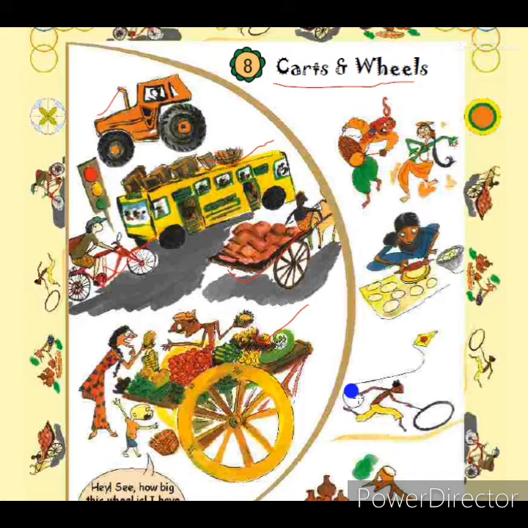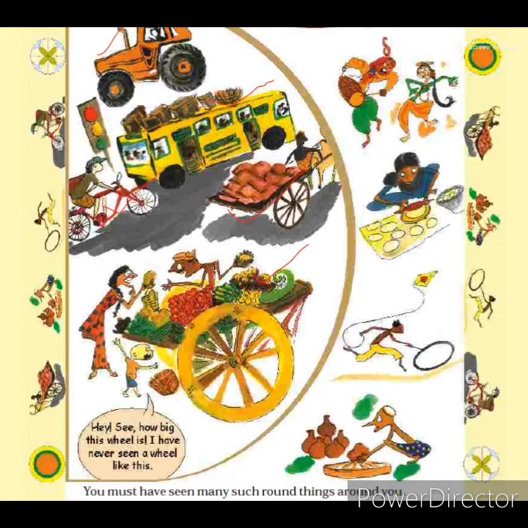You observe the wheels of these vehicles. What is the shape of the wheels of these vehicles? The shape of all these wheels is round. No other shape we can see. That means all the wheels of these vehicles are circle in shape. So in this lesson we are going to learn about the special shape, the circle. Now let's start with the first page.